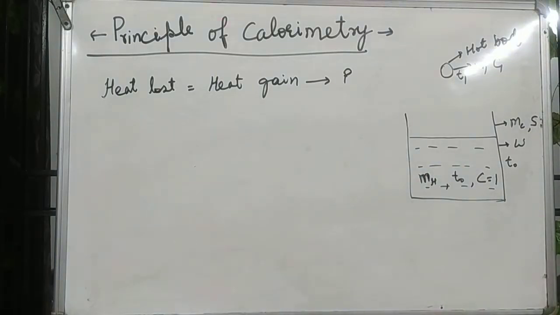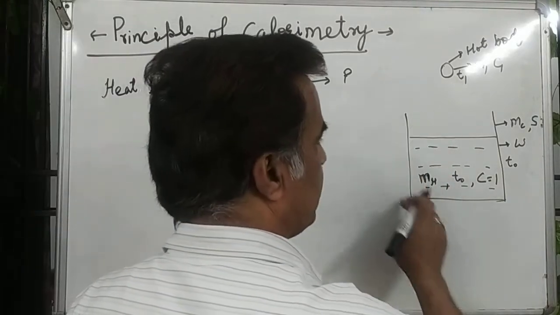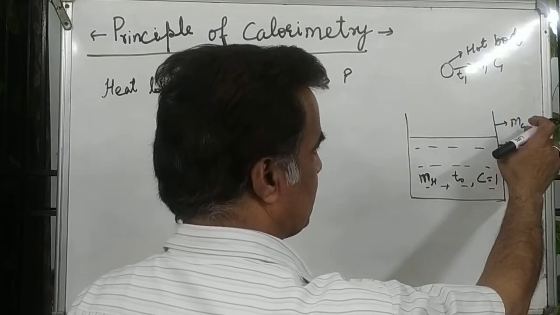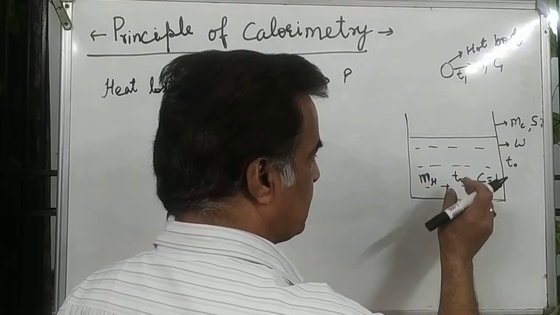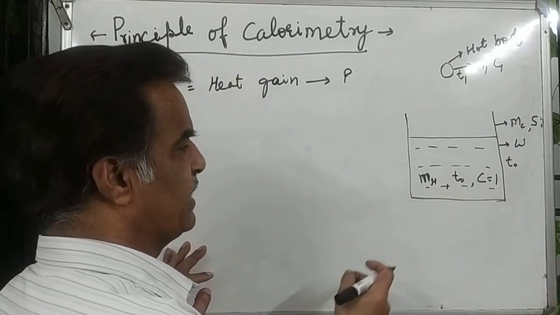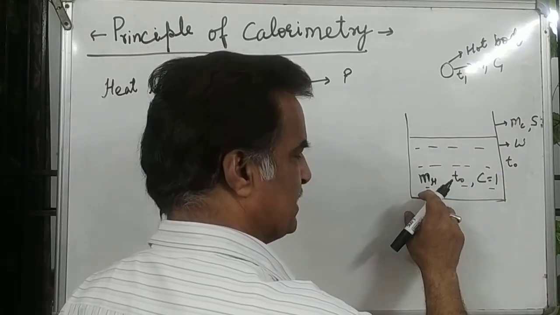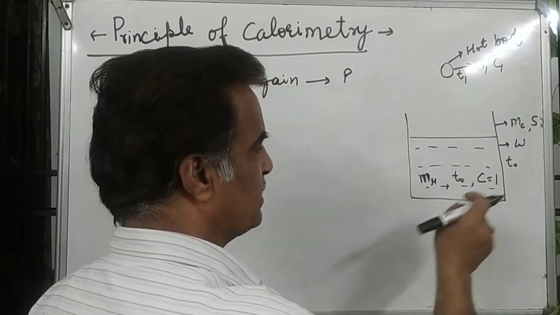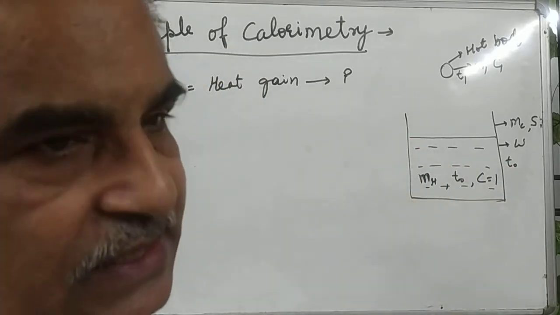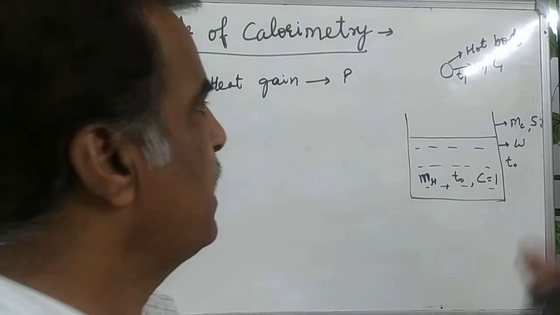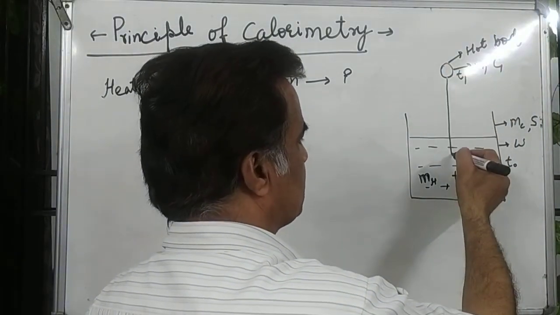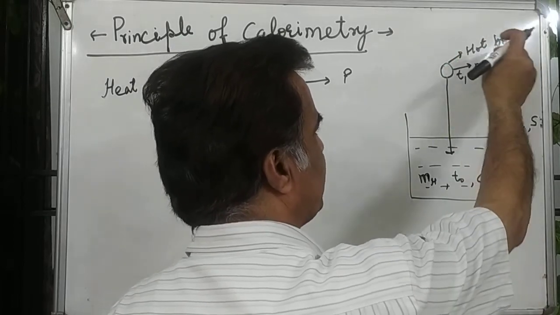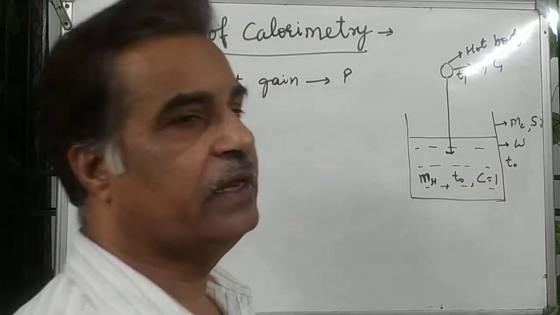So in this case, there is a container. The mass of the container is mc, and the specific heat of the container is S. In this container there is a fluid, such as water. The mass of the water is mh. The temperature of the container and water is the same, T naught, and the specific heat of water is 1. So in this, a hot body is dropped, with mass m1, specific heat C1, and temperature T1.